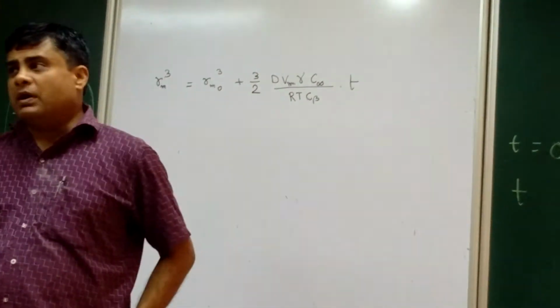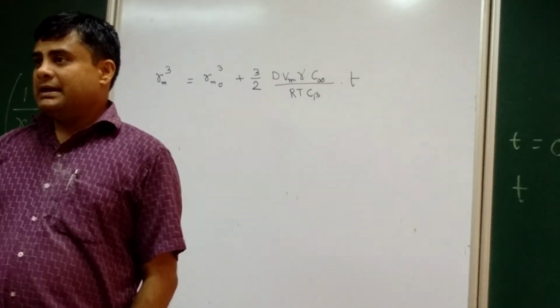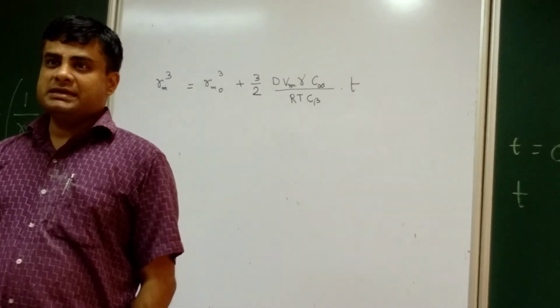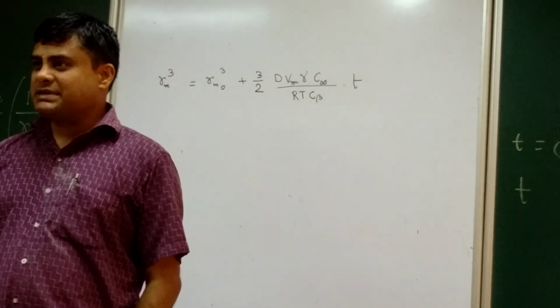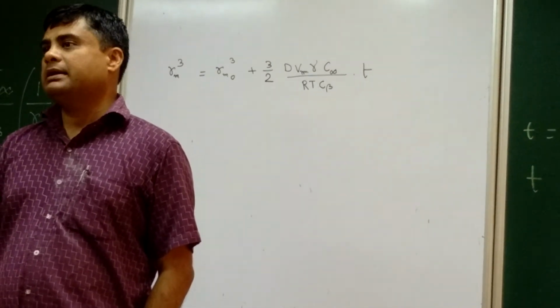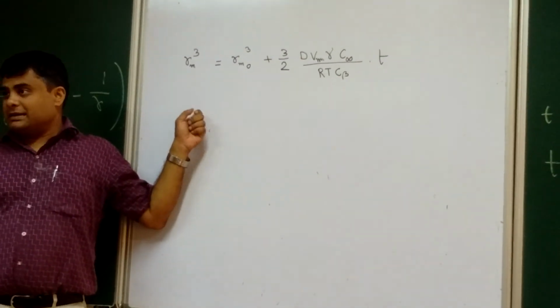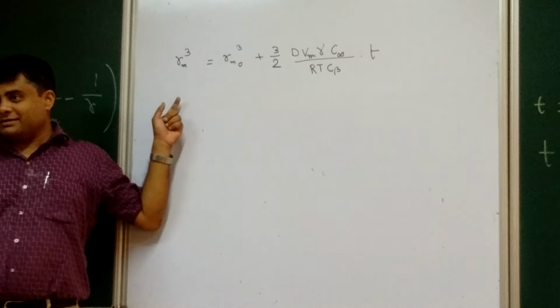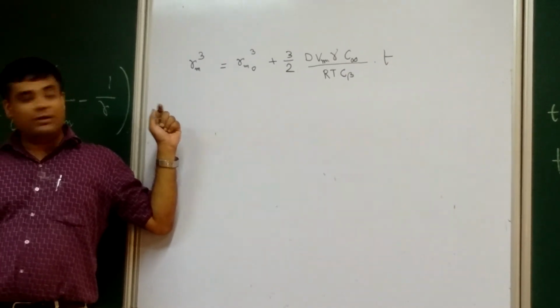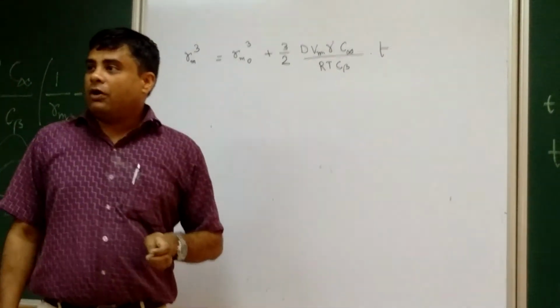This was one of the earliest attempts, based on certain assumptions which are not realistic, but it holds very well and is still holding.